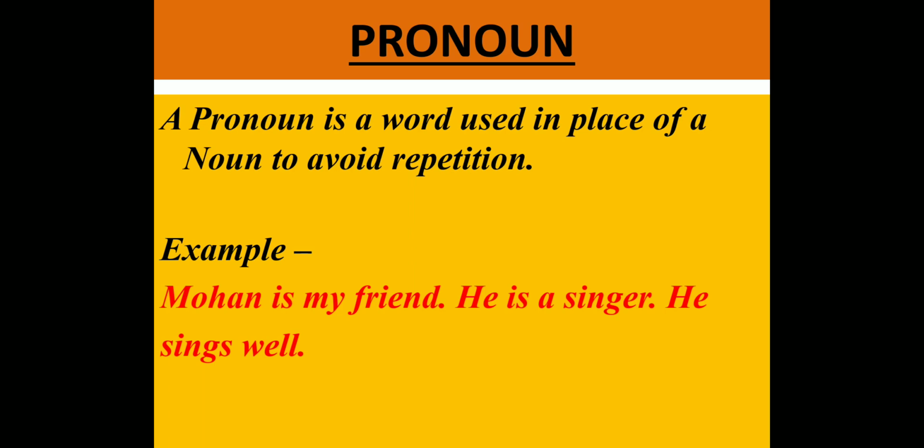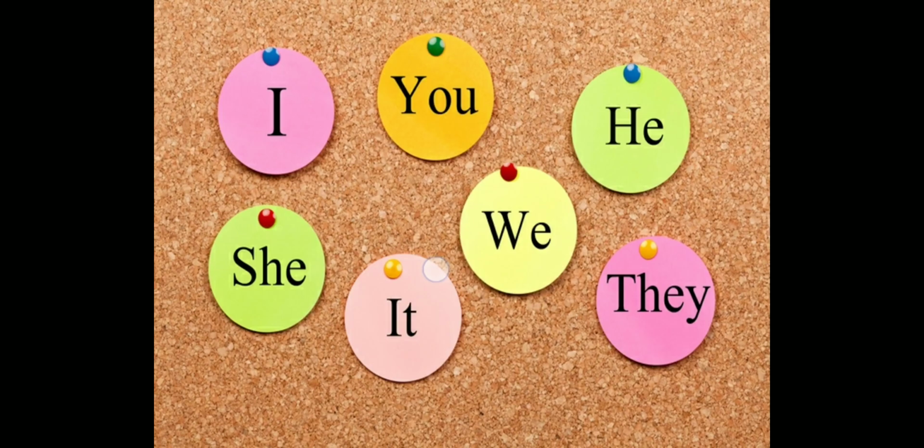For example, you talk about a thing. You say that I have a dog. It likes to play with me. So here what is the noun? Dog. Dog is the noun. And you're using the pronoun it. It likes to play with me. So accordingly, whenever we are using a word in place of noun, that is a pronoun. Just to avoid using the noun again and again.